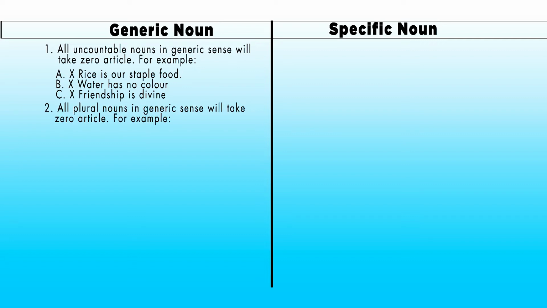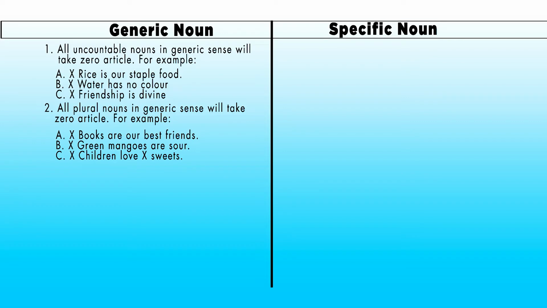Idea number two, all plural nouns in generic sense will take zero article. For example, A, books are our best friends. Here, books is a plural noun, and it means all the books of the world as a whole. Therefore, books will take a zero article.